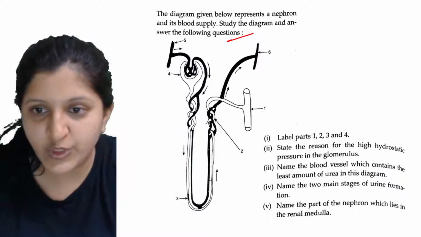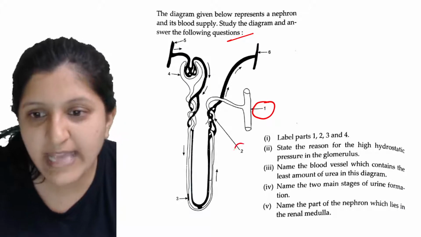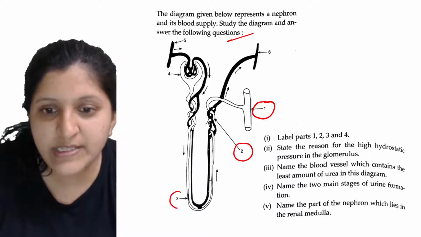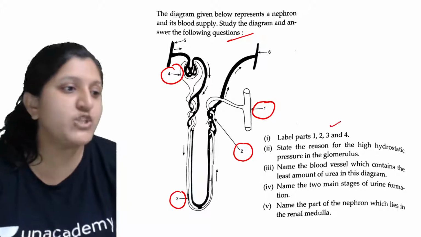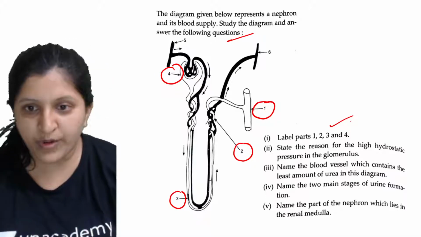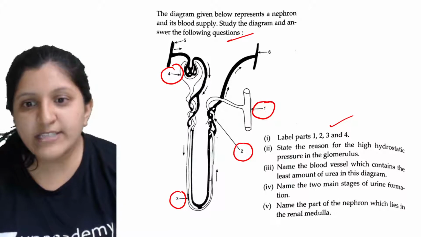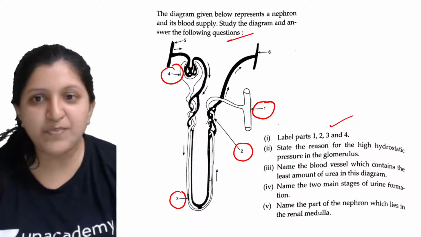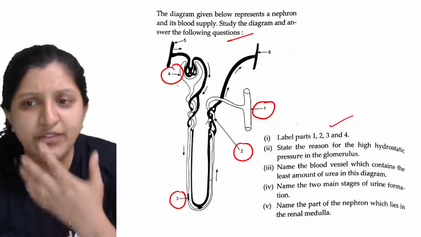So where is 1, 2 and 3? You can see here this one is 1, this is 2, this one is 3 and this is 4. Label the parts 1, 2, 3 and 4. This first part is mentioned here, and this one is the second part. What is that part now? Then the third part is this one and this is the fourth part.